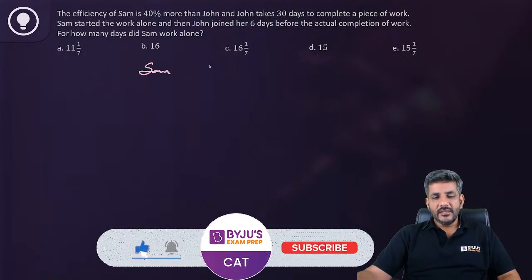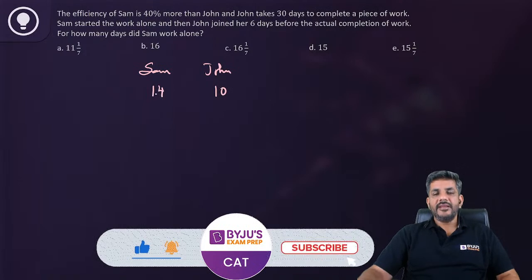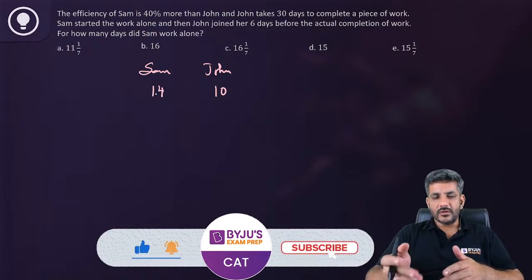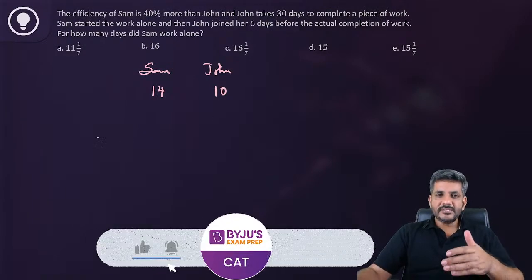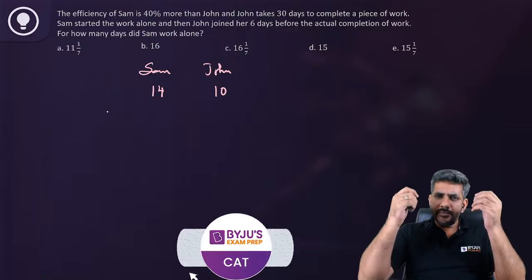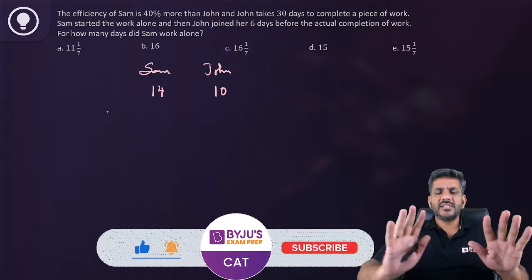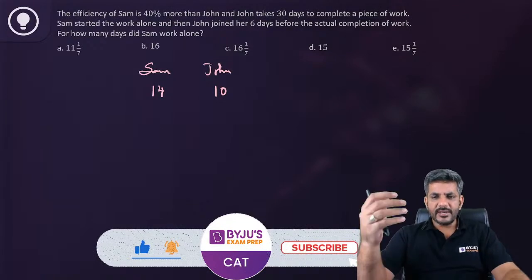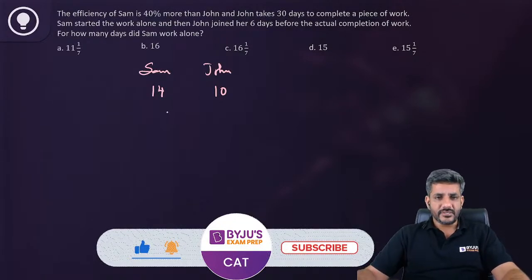So that means if John makes 10 units in a day, Sam makes 14 units in a day, right everyone? Efficiency of Sam is 40% more than John. So if John makes 10 units in a day, Sam makes 14. Some people might feel, 10 कहां से आया? I repeat, कोई भी number assume कर सकते हो whose 40% can easily be calculated. You can take 5, you can take 100, you can take 20, जो भी आपका मन करे, any such number.